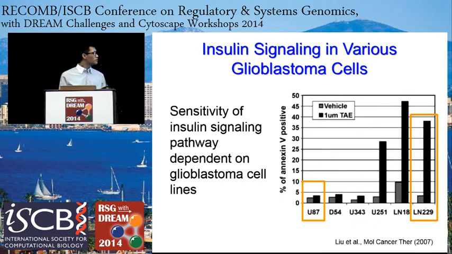And now let me give some background on why we chose 2 different cell lines. So previous research, which looked at targeting IGF-1 receptors, showed that when IGF-1 receptors were targeted, there were different levels of apoptosis. So these were the different cell lines, and these are measuring the levels of apoptosis. So this suggests that there are glioblastoma cell lines where the growth is more dependent on the insulin signaling pathway, which is the LN229 cell line, and there are also glioblastoma cells where the growth is not dependent on the insulin signaling pathway, which is the U87 glioblastoma cells.